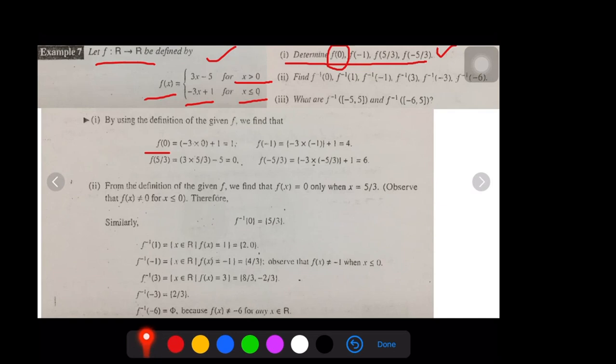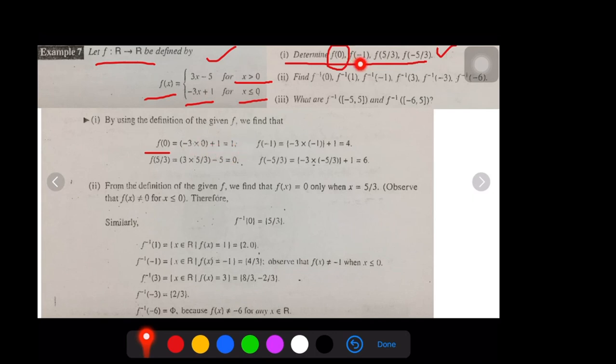So when do you take these two different functions? Depending upon the value of x. Here x is 0. That's why I have to take the second formula, not the first one. So take the second formula for f of x. F of 0, substitute 0 for x here: minus 3 into 0 plus 1, which becomes 1.